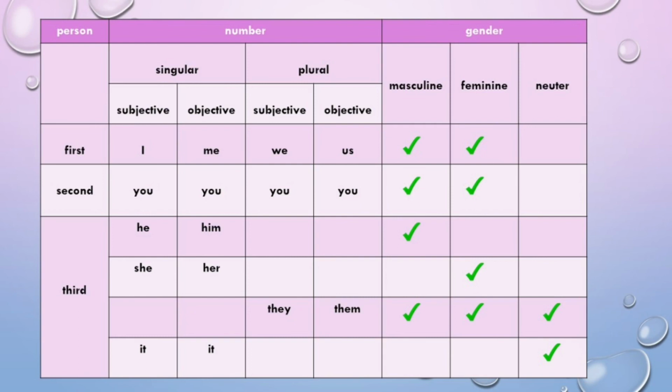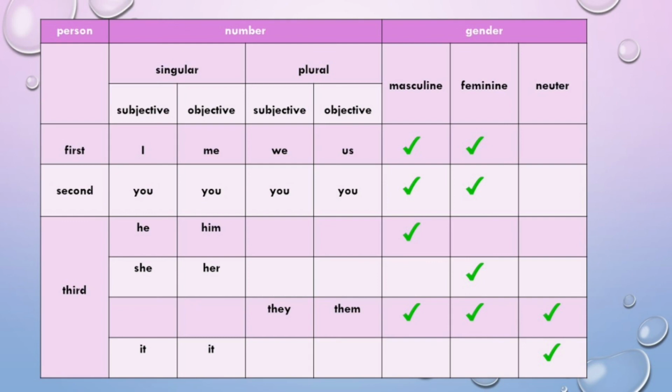And the third person pronouns are he, she, it and they. He is singular in number and it is used for masculine gender. Clear? It is used for masculine gender and its objective form is him. She is also singular in number and it is used for feminine gender, and she is the subjective form and its objective form is her.